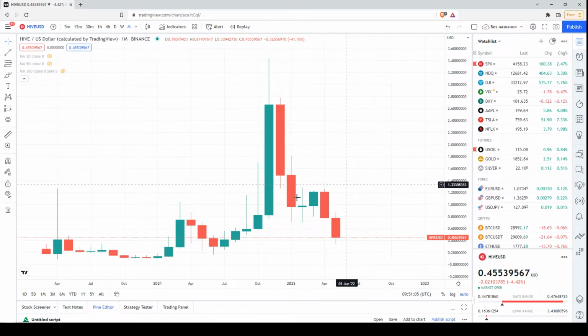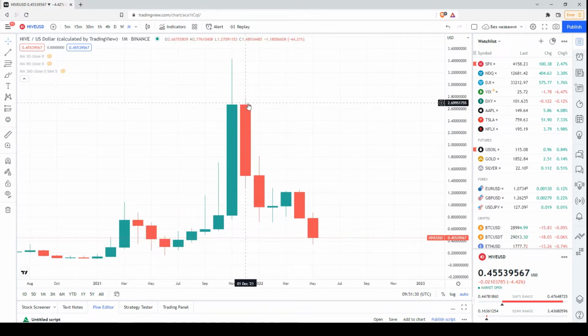So this is the monthly chart. We had a solid price increase in the first half of the previous year. Then in the summer, we had some kind of decline or correction. Then the price skyrocketed and it posted a sequence of new all-time highs in October and November. Then the correction in the cryptocurrency market started and we had a bearish candlestick in December, in January. These candlesticks had lower highs and lower lows.